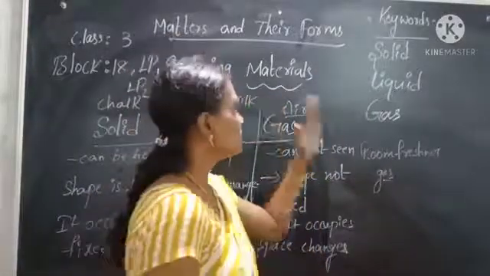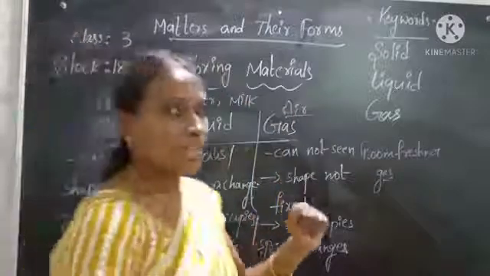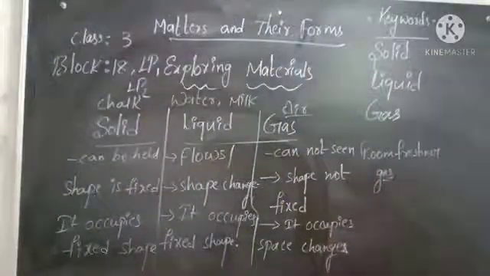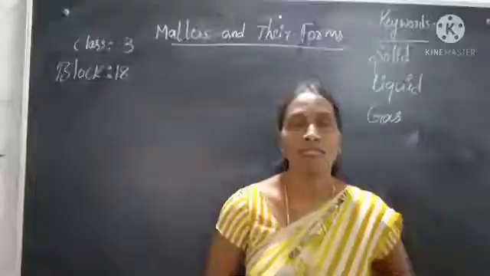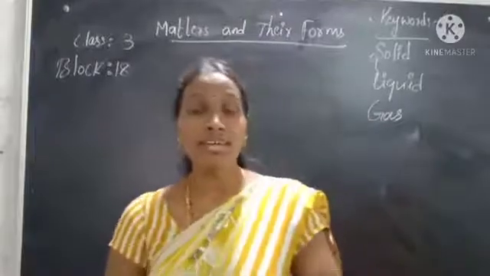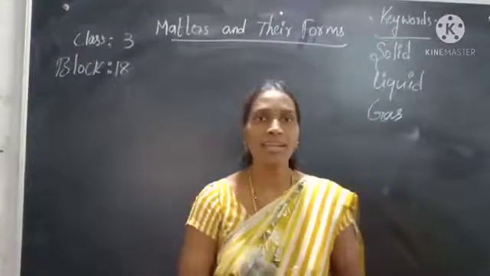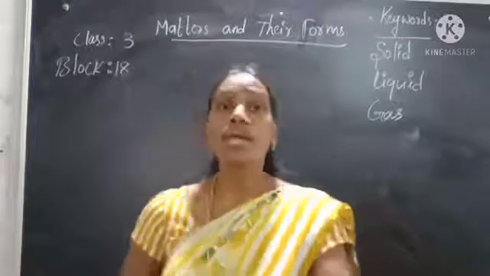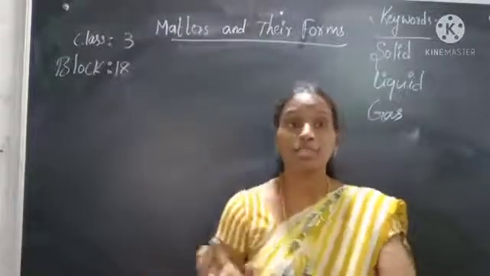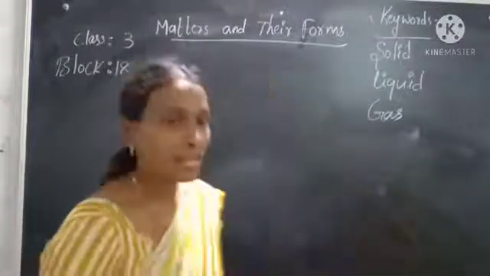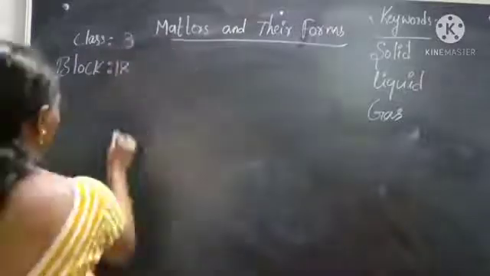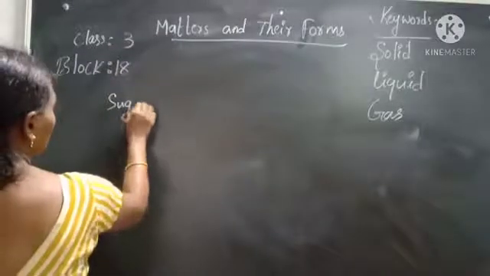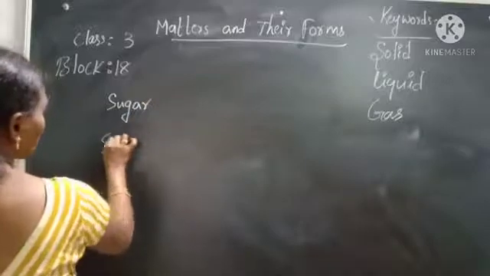Okay, children, this is about exploring materials. Till now we discussed the properties of different materials like solids, liquids and gas. Now we are going to discuss, for example, two examples: sugar and sponge.